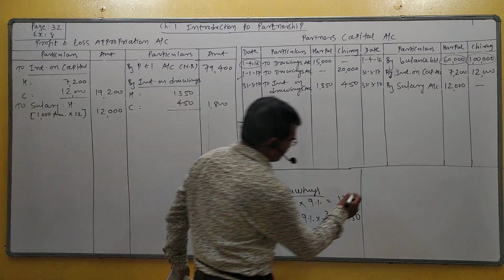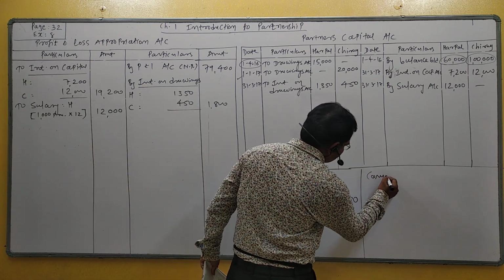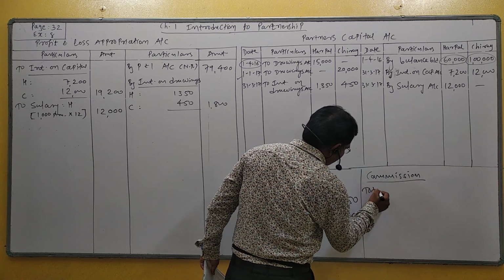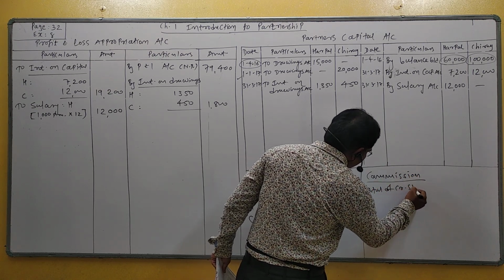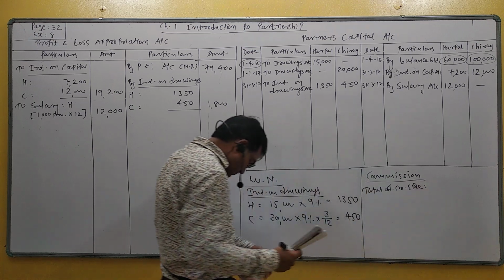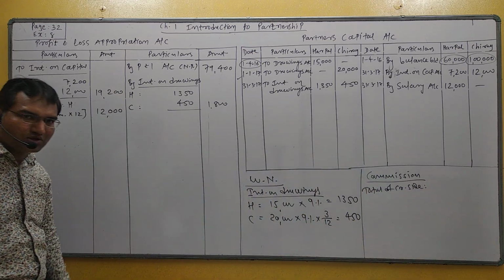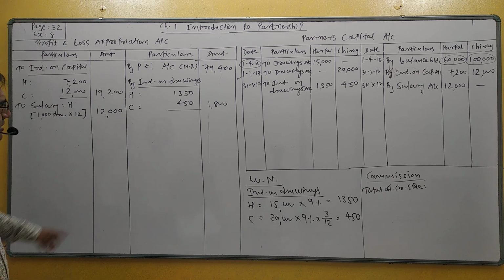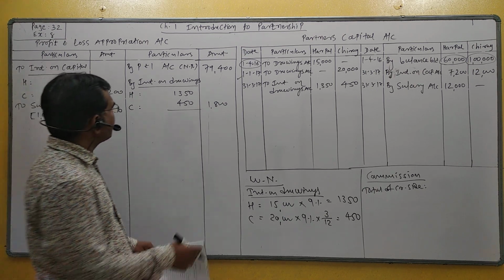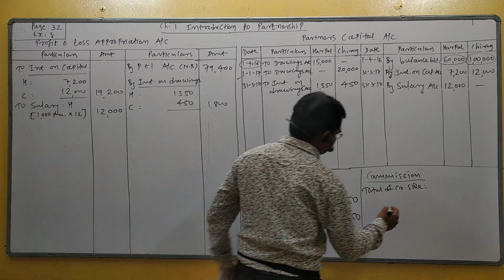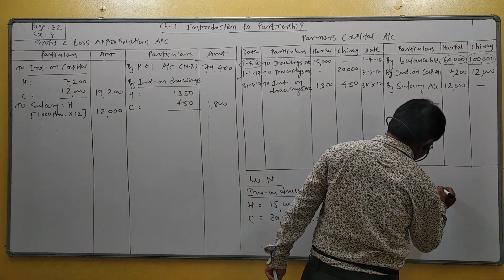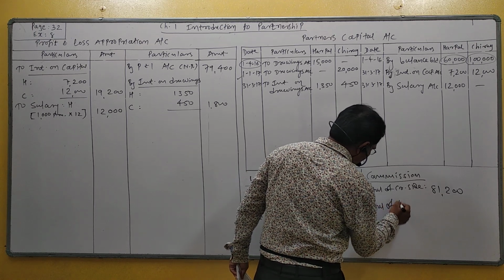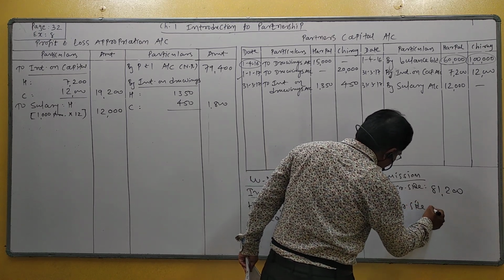So here, working note of commission. Total of credit side: the credit side total is 81,200, minus total of debit side.